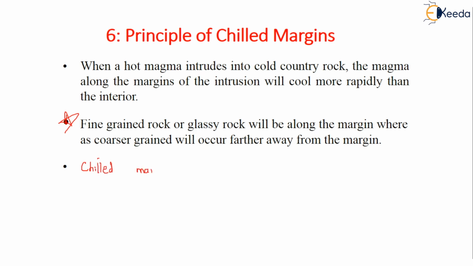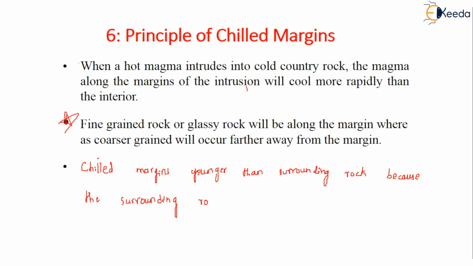Chilled margins are younger than the surrounding rock, because the surrounding rock had to have been there first in order to cause the cooling effect.